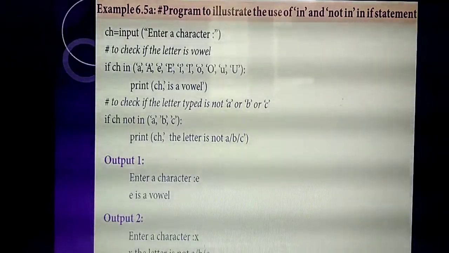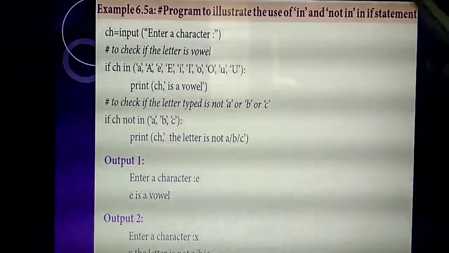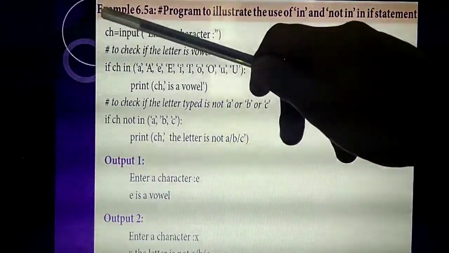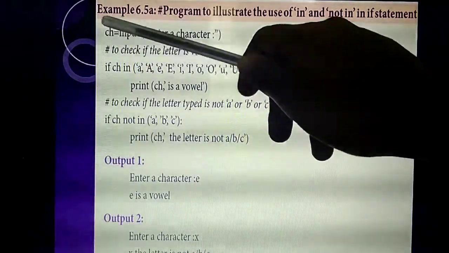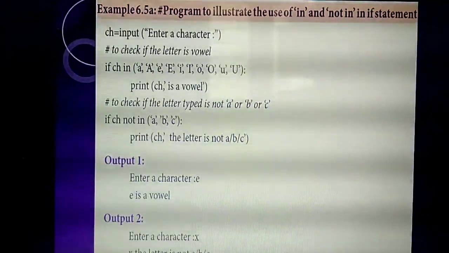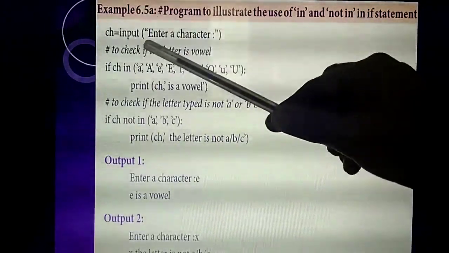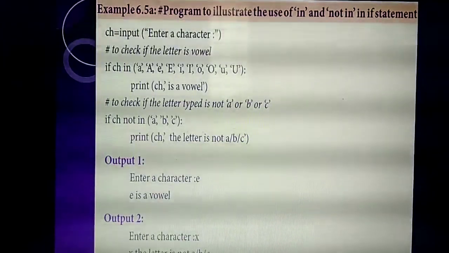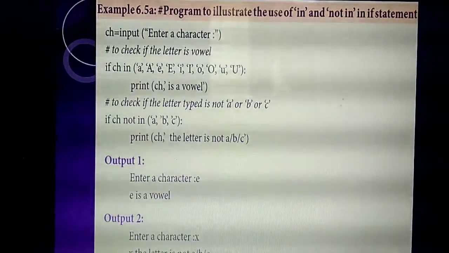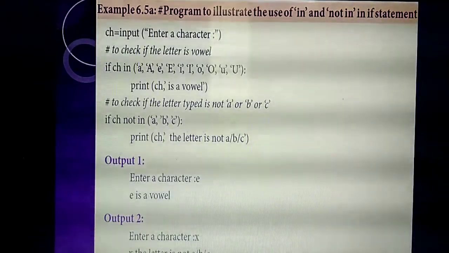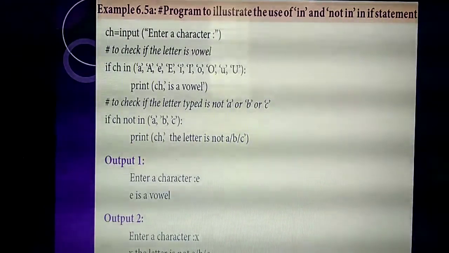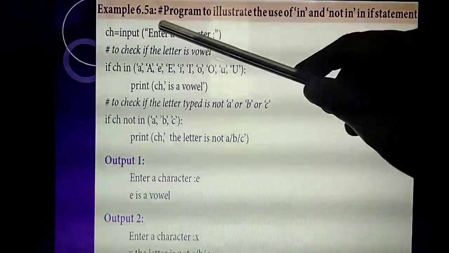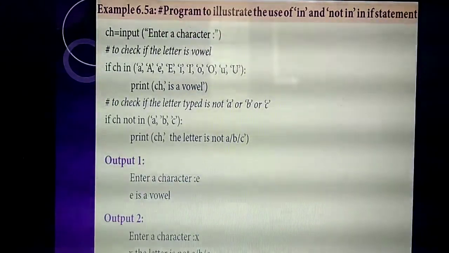Okay, so see this example, then only you will understand. Listen. In a Python program, first what you will do? You will give one variable. I am giving the variable name CH. In the variable, I am giving input. What's the use of the input function? It lets you give the input on the output screen. So inside the input function I am giving, "enter a character".